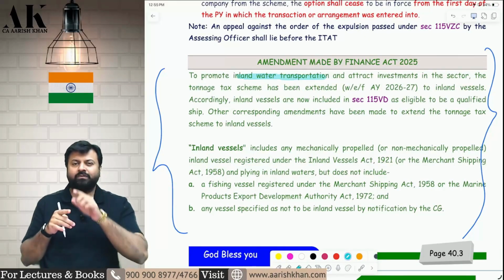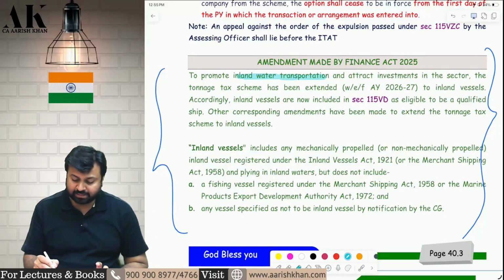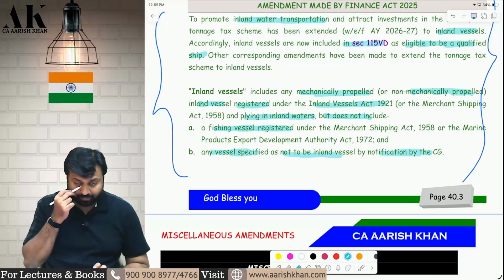Sir, what are inland vessels? Those which run within the country, in rivers, etc. To promote inland water transportation and attract investments in the sector, the tonnage taxation scheme has been extended to inland vessels. Accordingly, inland vessels are now included in 115VD as eligible to be a qualifying ship. Inland vessel includes any mechanically propelled or non-mechanically propelled inland vessel registered under the Inland Vessels Act 1921 and plying in inland waters, but does not include fishing vessels or any vessels notified as not to be inland vessels by the Central Government.